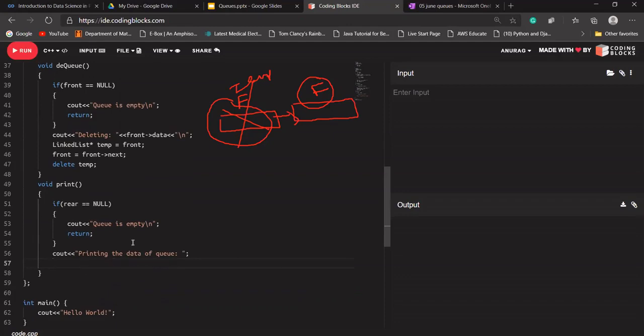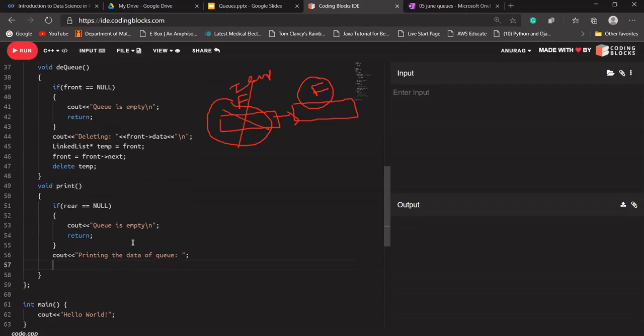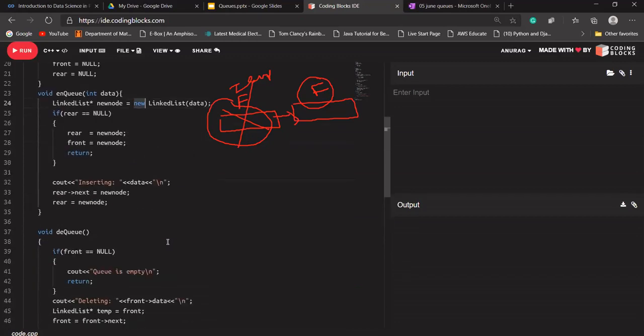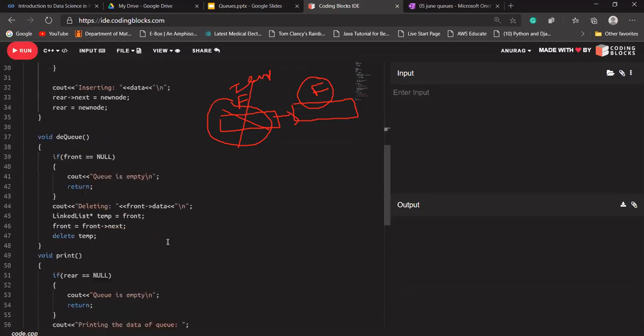So Nan is asking again about delete. Yes, the delete keyword deletes the memory. Let's say we are allocating some memory to our node using the new keyword. So it's just the opposite of that. It just deletes that memory.